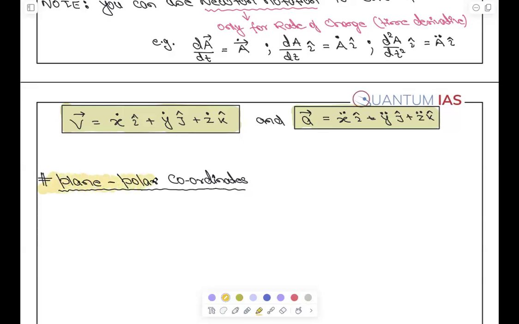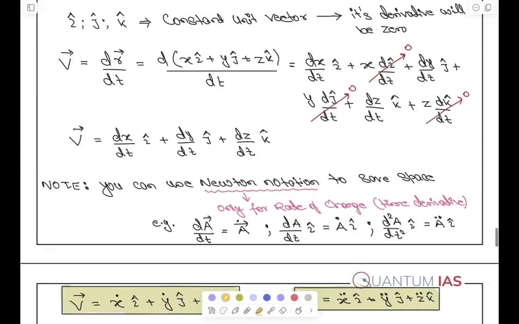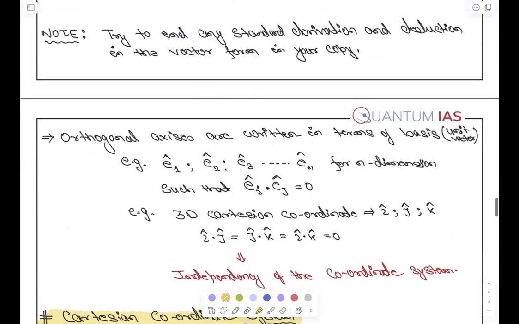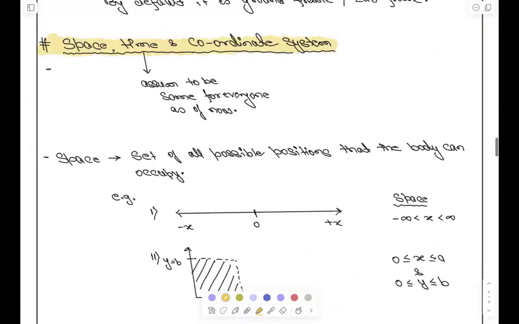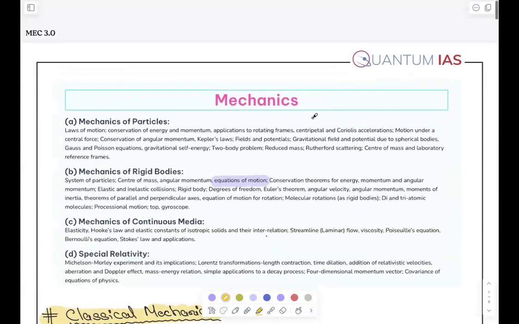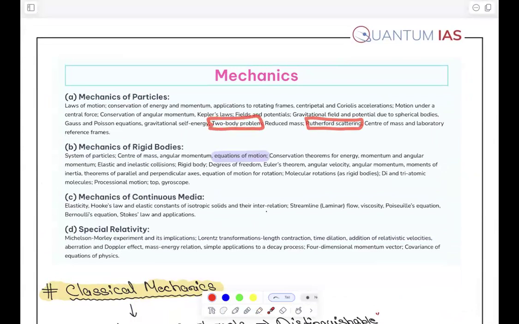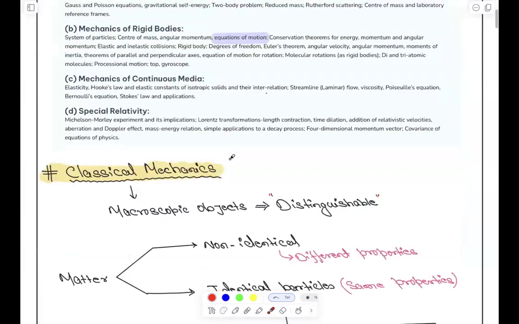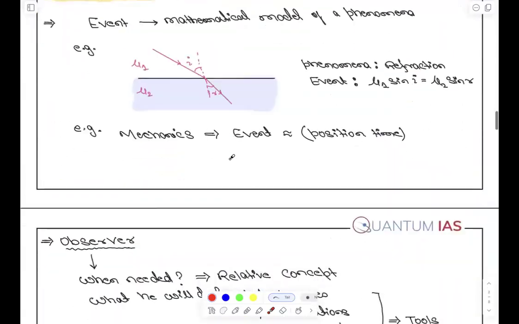You know that the central force motion is a plane motion, planar motion. I will tell you how it is a planar motion. See, it will be useful here. First, Rutherford scattering, again a central force motion, two body problem, again next conservation of angular momentum and central force motion, right? So please try to understand it very, very properly. Plane polar coordinate is very important in all those 4 topics. ठीक है? So we have started with the equation of motion, but in all those topics it is very important.